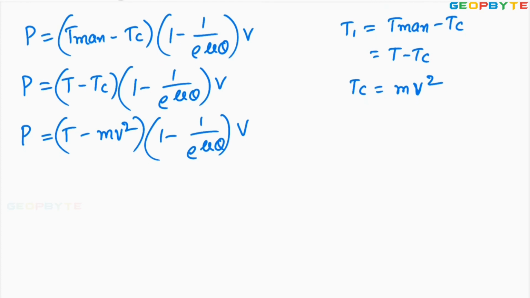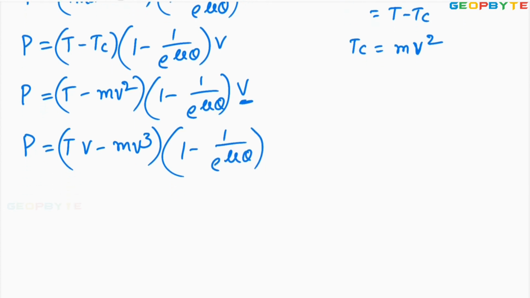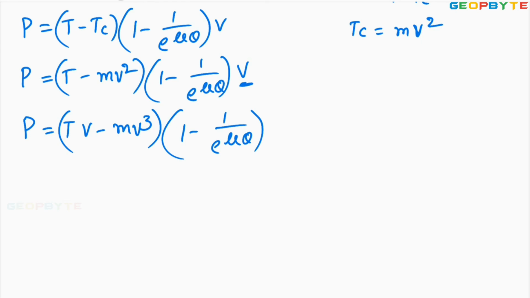It can also be written as power P equals, multiplying the whole term with v, Tv minus mv cube into 1 minus 1 by e power mu theta. I am explaining every point for your understanding; I know the final relation.